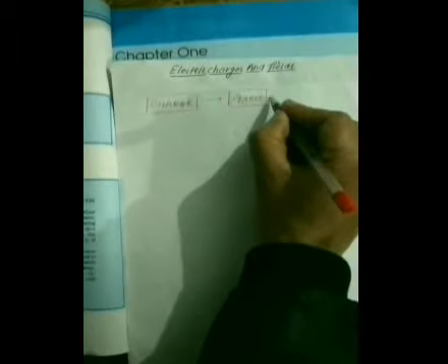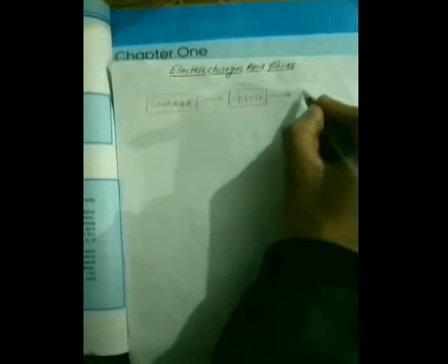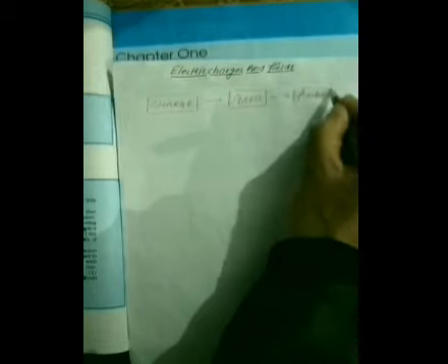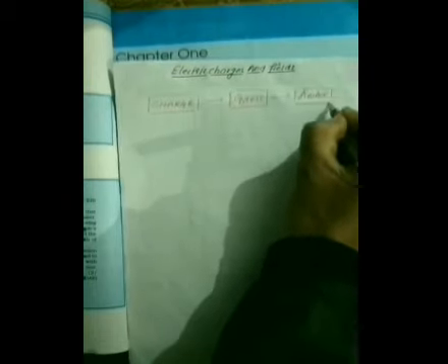In Greece, there is a material named amber. Amber is a stone-like material. The meaning of amber is electron.